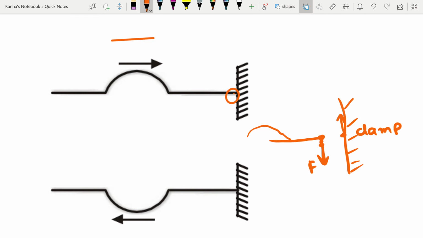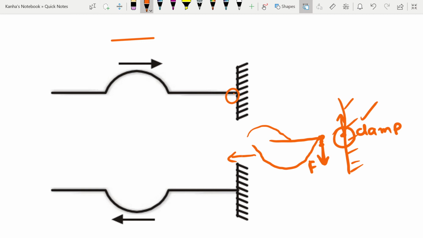Now what actually happens is, because this clamp is fixed, or we have a rigid end, this part does not go up. However, because my string is still free to move, there is a force acted on the last element of the string in the downward direction. When this happens, this leads to a pulse that starts to propagate in the opposite direction.